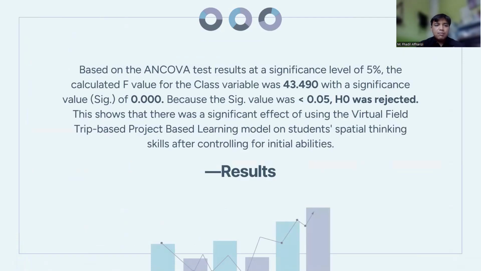The result is based on the ANCOVA test at a significance level of 5%. The calculated F value for the class variable was 43.490 with a significance value of 0.000. Because the significance value was smaller than 0.05, H0 was rejected. This shows that there was a significant effect of using the virtual field trip-based project-based learning model on students' spatial thinking skills after controlling for initial abilities.